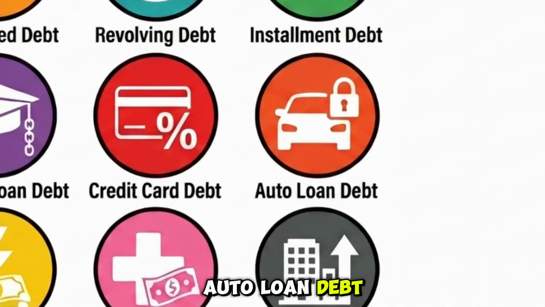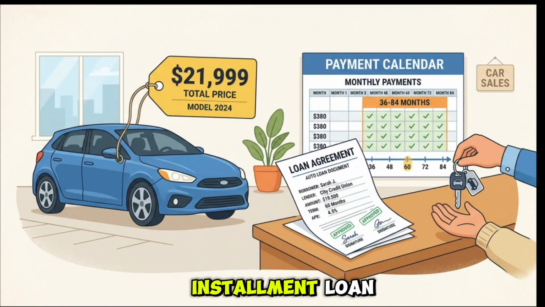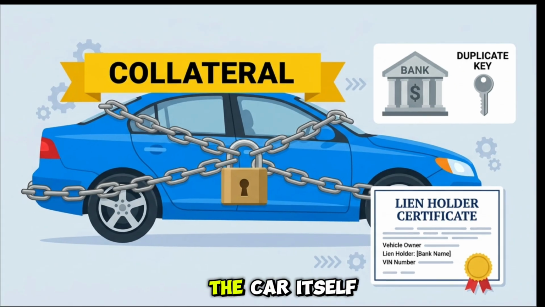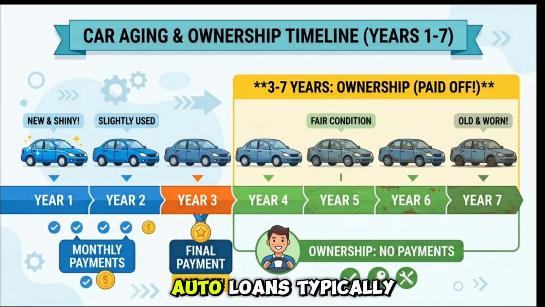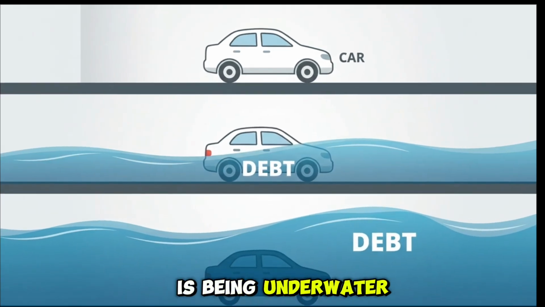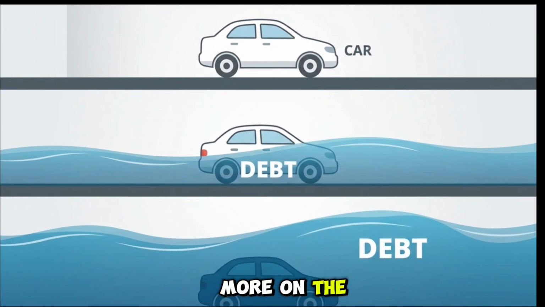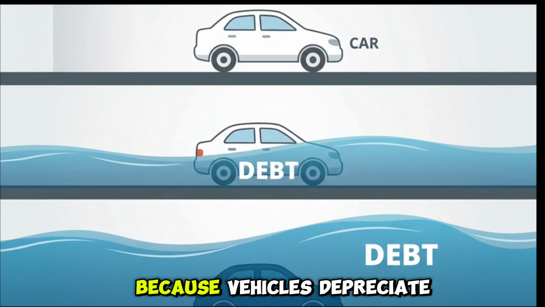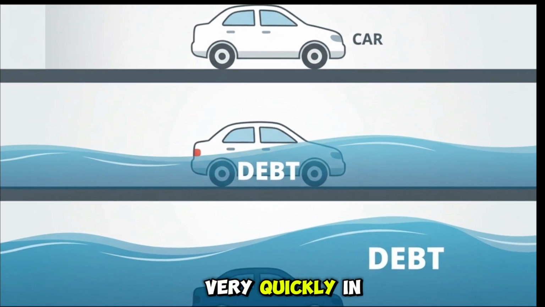Auto loan debt. An auto loan is a secured installment loan used to purchase a vehicle. The car itself is the collateral. Auto loans typically range from 3 to 7 years. One major risk is being underwater on your loan, meaning you owe more on the car than the car is currently worth, because vehicles depreciate very quickly in value.